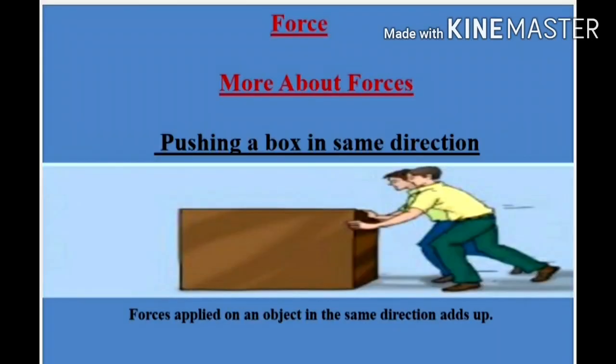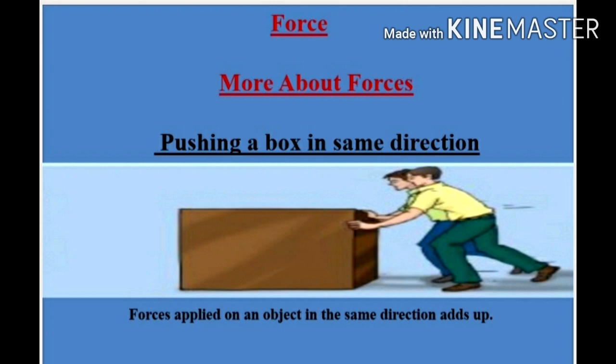Now more about forces. Pushing a box in the same direction. For example, you push a heavy box with some force and it does not move. You call your friend to help you. Now you both push the box in the same direction and it starts moving. When you tried to move the box by yourself, the force you applied was not enough.